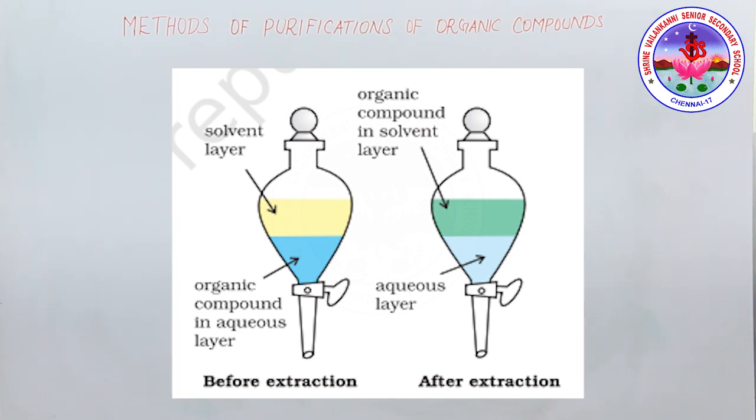You can see that before extraction, the two different liquids are there, blue and yellow in color. After extraction, you can see the organic compound in the solvent layer, and then the aqueous layer. After extraction, the organic compound in the solvent layer is the top one, and the bottom one is the aqueous layer.